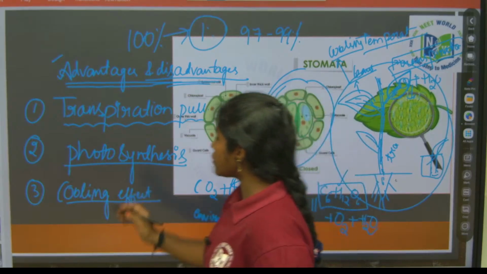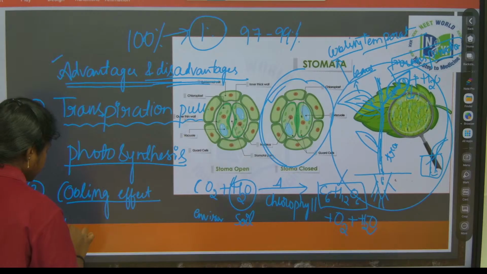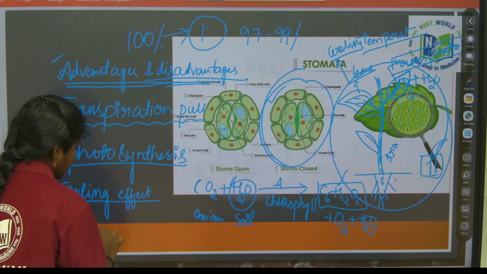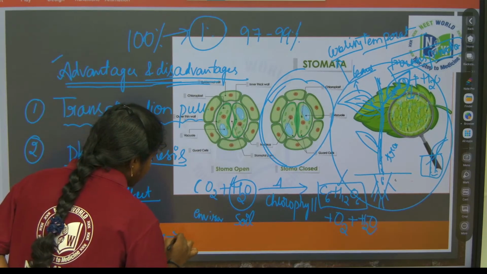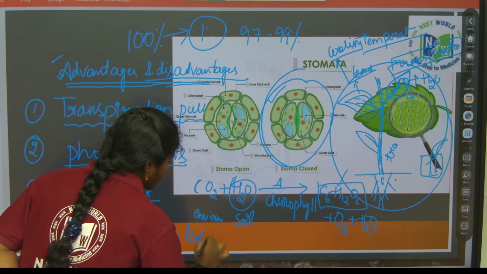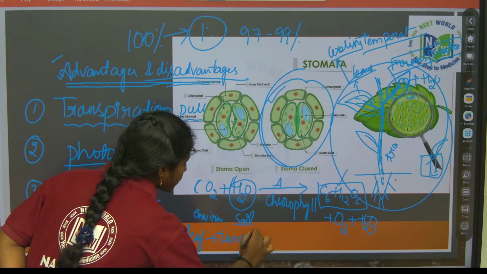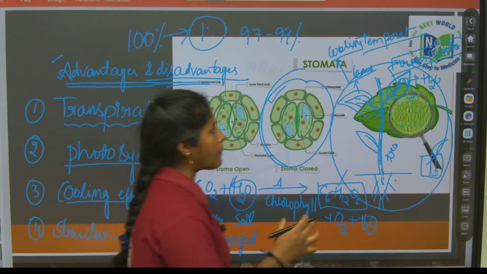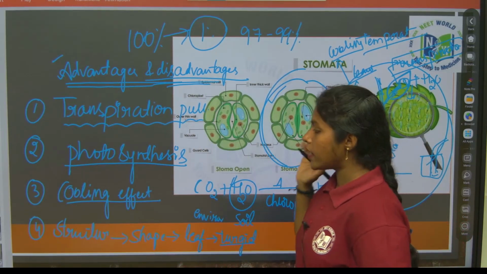It also helps in the structure, maintains the shape and makes the leaf turgid. When there is continuous movement of water to the superficial layers of the leaves, what will happen? The leaves will be turgid, right? So these are the advantages.